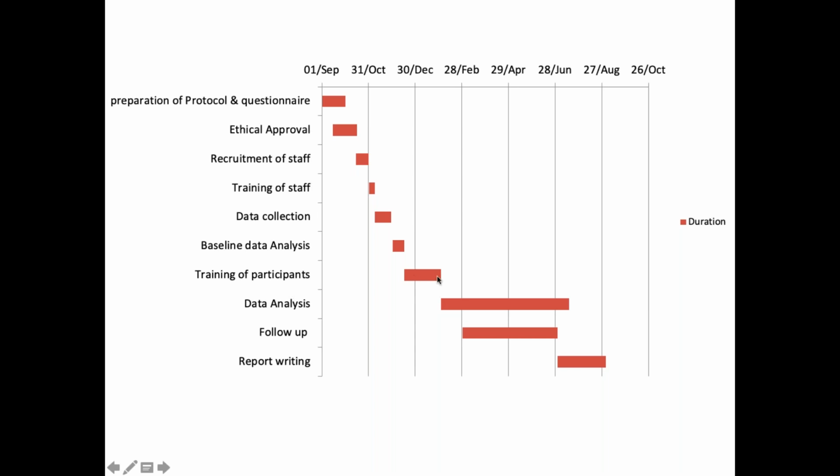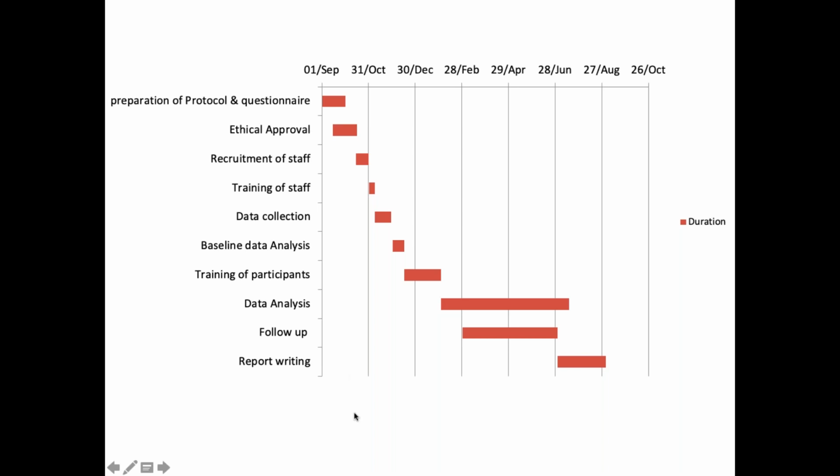So there is a proper timeline for all of our targets. See, we have to finish the report writing as we have to submit it by 26th October. So we are going to finish the report writing from 28 June to 27 August, and compilation in the last month. So this is basically what a Gantt chart is.